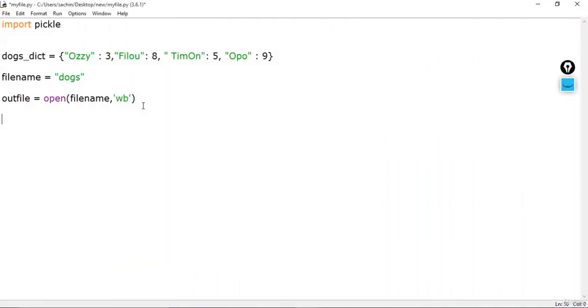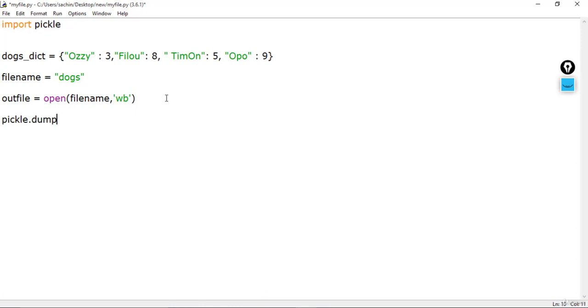Once the file is opened for writing using this statement, which is basically creating this file name here, and you make use of this built-in open method in order to create the file in the directory, it is time to use pickle.dump, which takes two arguments. The first is the object you want to pickle, and the second is your file name, and we also have to make use of the close method. First of all, the pickle module should be called here, so I'll say pickle dot, and just provide dump.